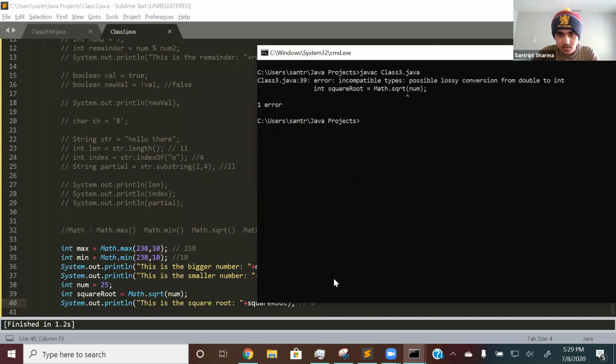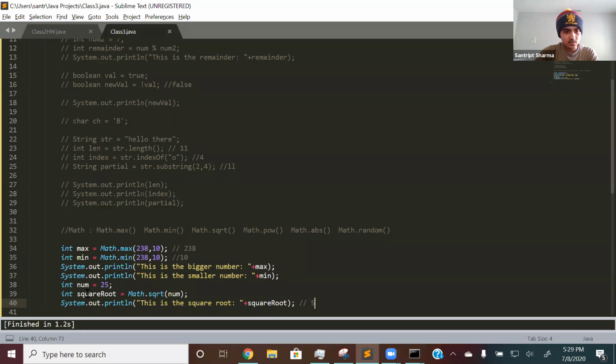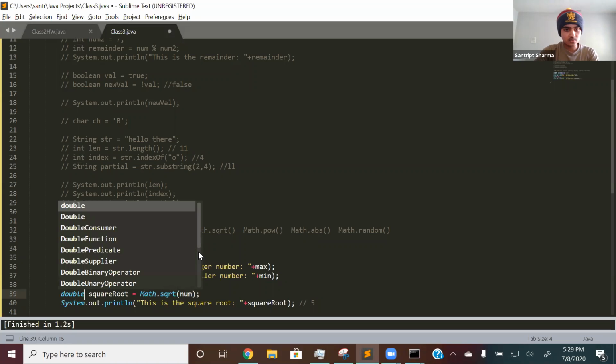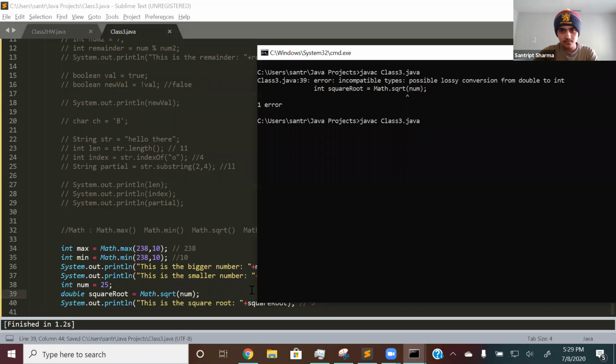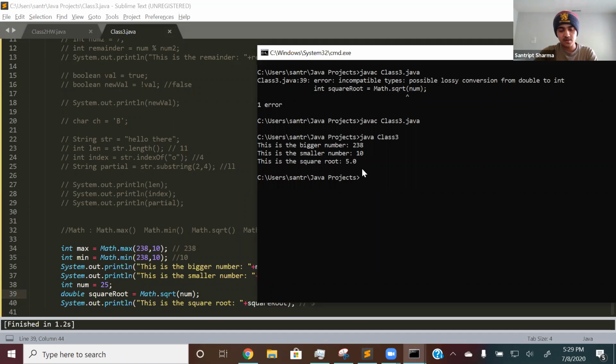What is this? The square root in math. Oh yeah, it's supposed to be a double. So make that a double. I believe it should work. Yeah. So yeah, it will print out 5.0.